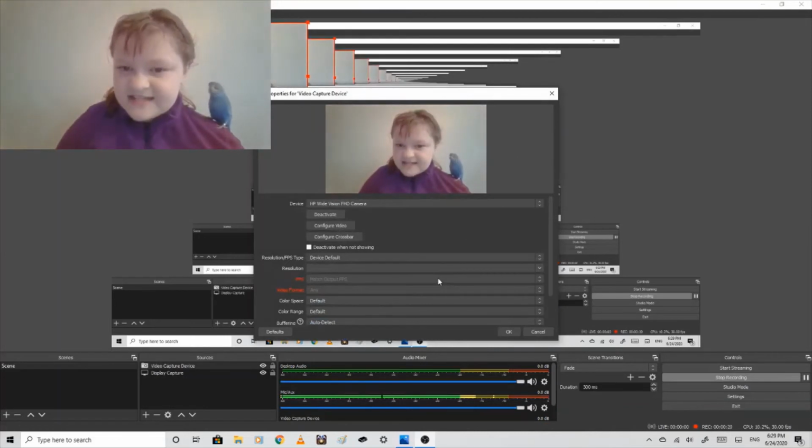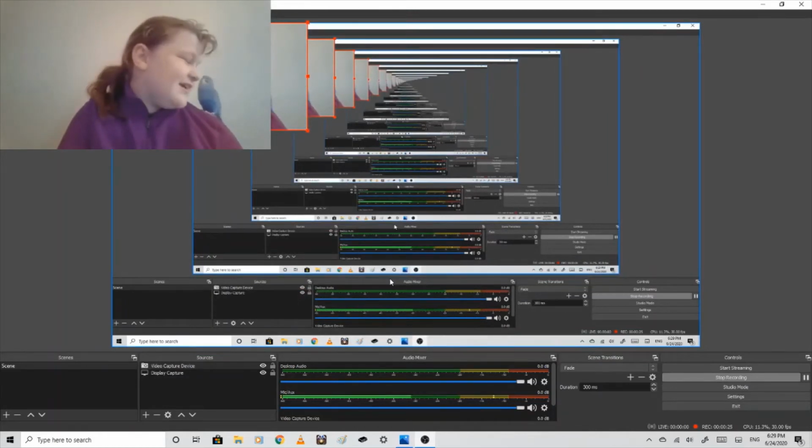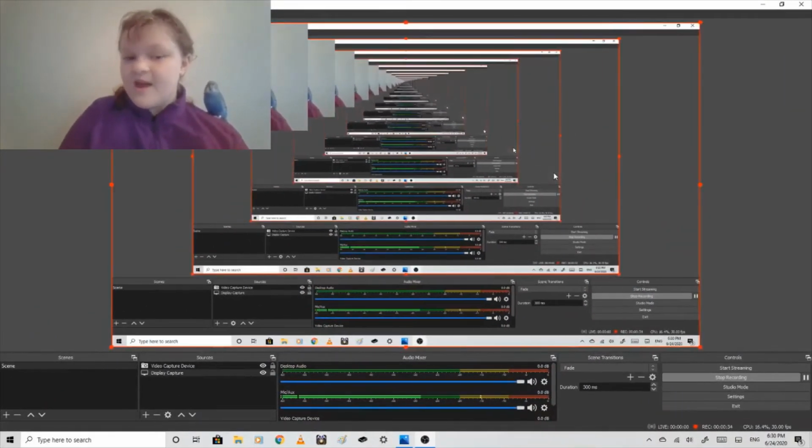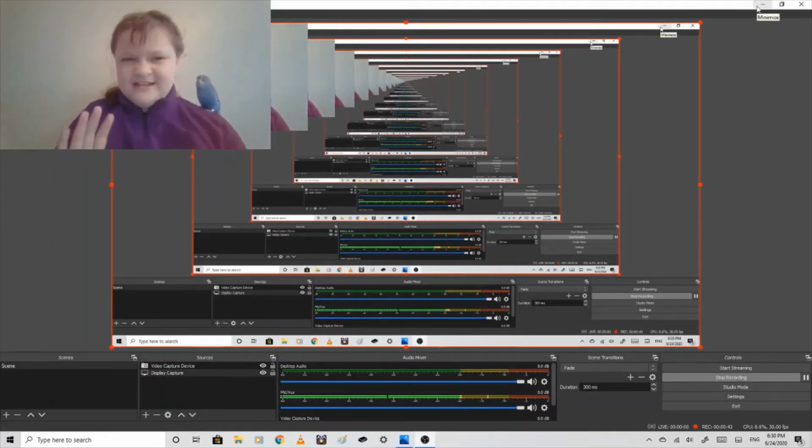Okay, so what you're going to want to do is take your mouse and press the plus symbol once again. This time, you're going to press the video capture device. Then you're going to click on OK. It shouldn't take too long before you pop up. Click OK again, and there I am in the corner. Yes, you can move around the camera. You can move around the background. But when you minimize the application while you're recording, you know what? We'll get to that soon.